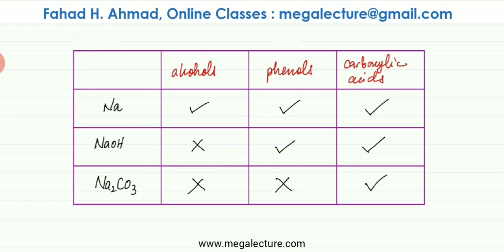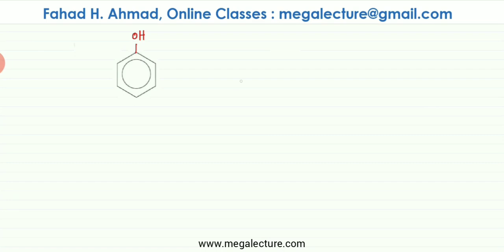So I'm going to write down how they're going to react. Here I've drawn a phenol molecule, and I'm going to react it with sodium. So it's going to produce salt plus hydrogen. The salt is going to be produced in exactly the same way. This was the acid H, the H that would be replaced, and sodium is going to come in and displace that H over here, and a salt is going to be produced.